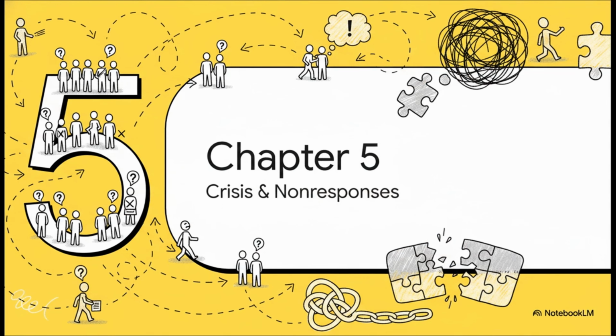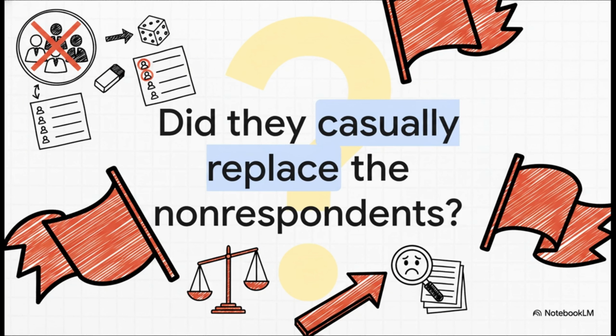Okay, Chapter 5, Crisis Management and Non-Responses. Because let's be real, even the perfect plan hits a snag in the real world. What happens when a randomly selected participant simply refuses to participate, drops out, or can't be reached? This right here is where the true integrity of the whole study is tested. We have to ask the tough questions. Did the researcher just casually replace the non-respondent with someone sitting nearby? Did they literally regenerate the random number until a better or easier name appeared?